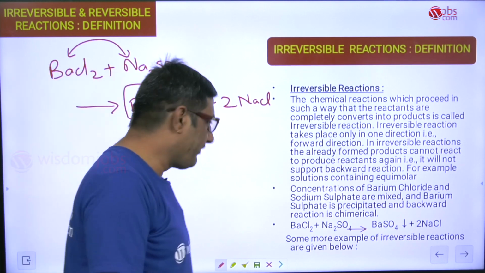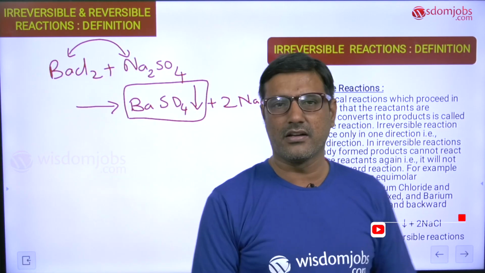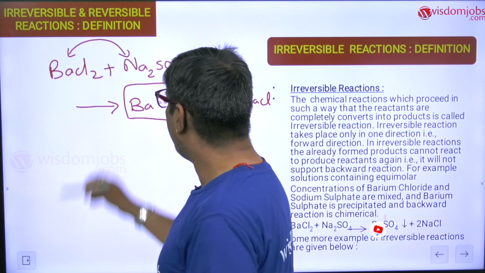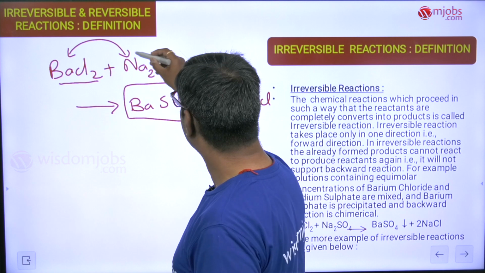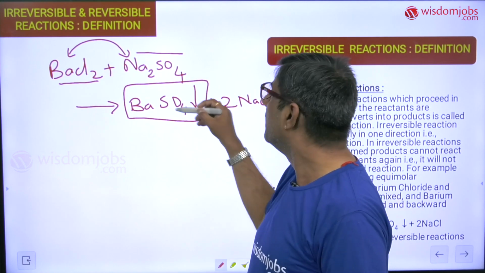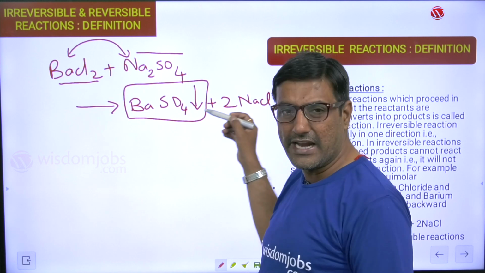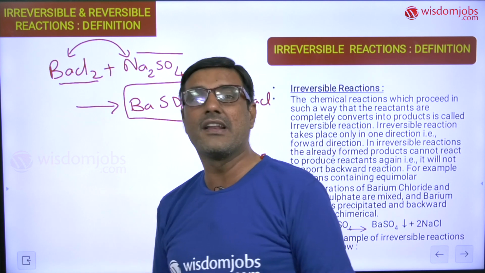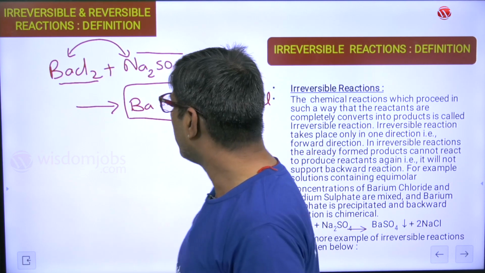But once barium sulfate and sodium chloride are formed, they cannot react to re-give barium chloride and sodium sulfate. Had it been a reaction in which barium sulfate and sodium chloride react once again to give barium chloride and sodium sulfate, it would have been a reversible reaction. So what is happening here?